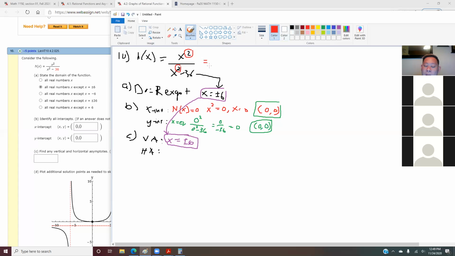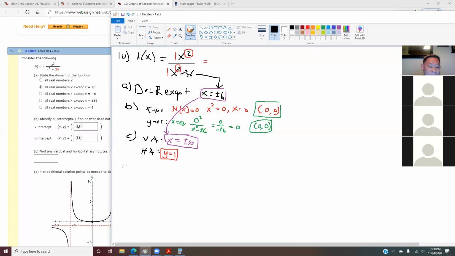So remember, what kind of horizontal asymptote is it? Y equals the leading coefficient ratio. This is 1, this is 1, so 1 over 1 is 1. You guys with me so far with all this?